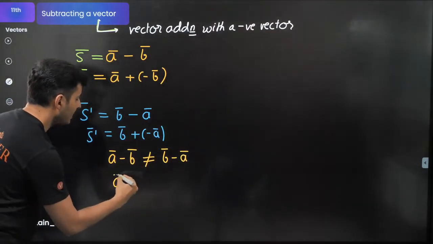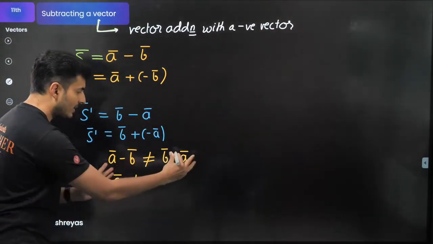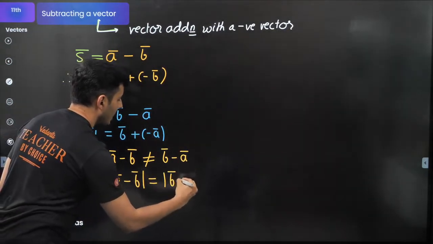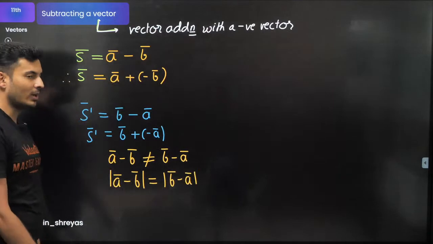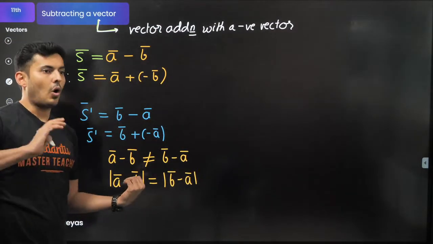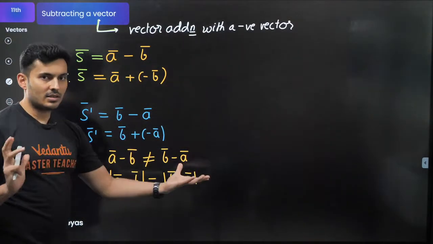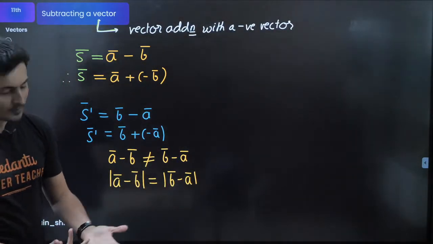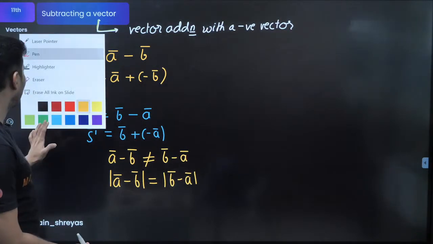But magnitude wise they are definitely equal. Direction wise opposite, vector wise not equal, magnitude wise equal. That's how it works. Great. So let's see how do we draw them.